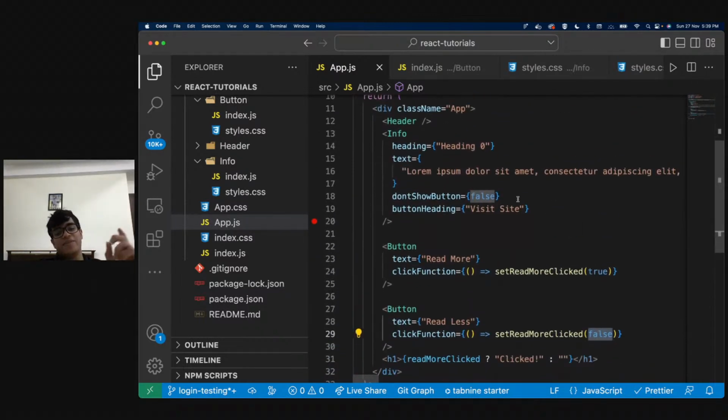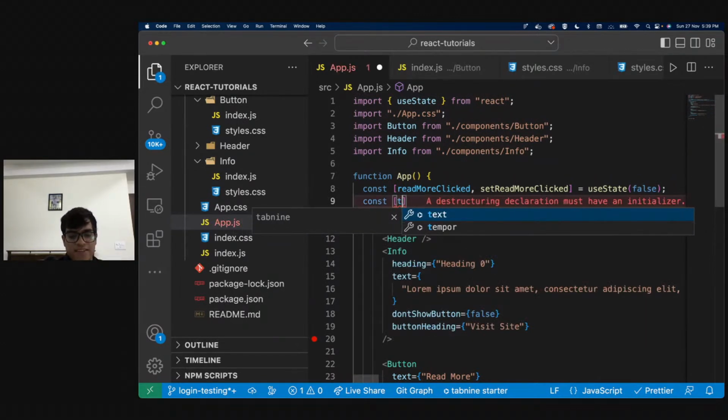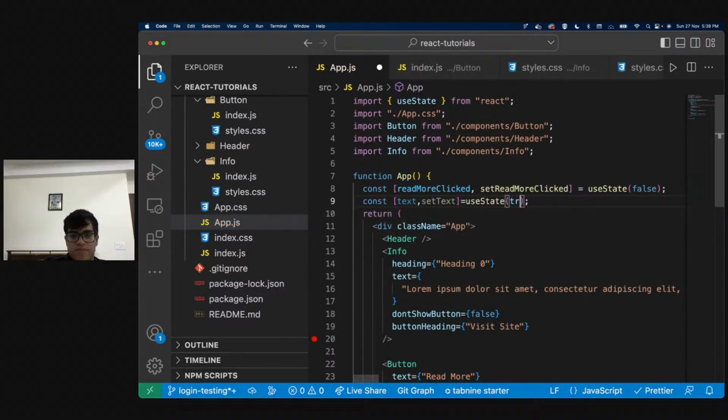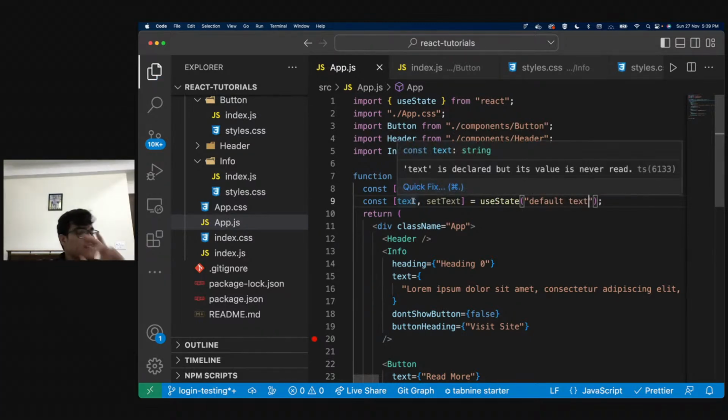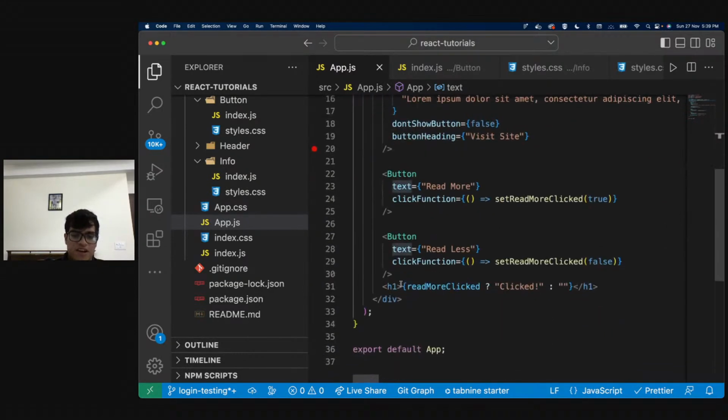I can even make one more thing. Let's say I make this called const, and over here I say text, and I say set text. Now I made another variable, and now what I need to do is I'll change this rendering.